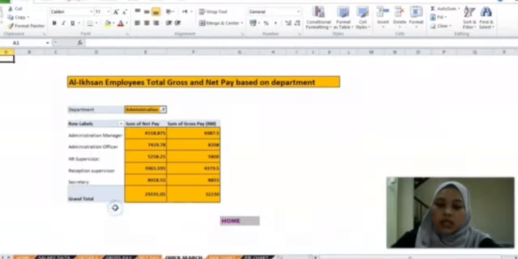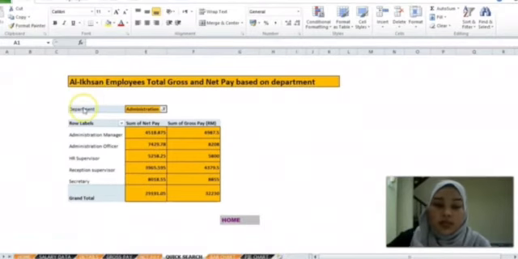Okay, let's say we want to know for the administration department. This sheet will show the positions that the employees hold in the organization: administration manager, administration officer, HR supervisor, reception supervisor, and also secretary. The grand total for the administration department is 29,191 ringgit and 5 cents.